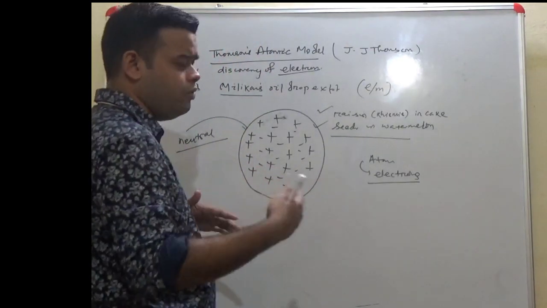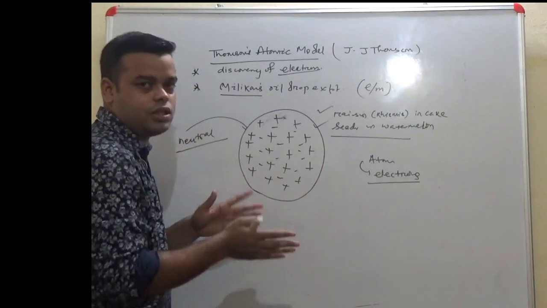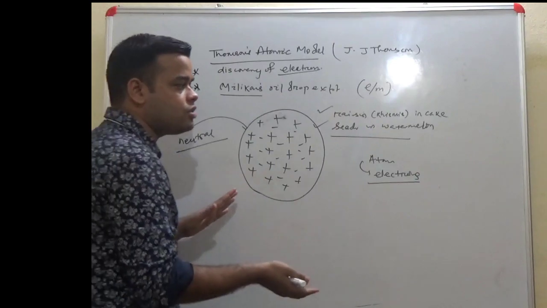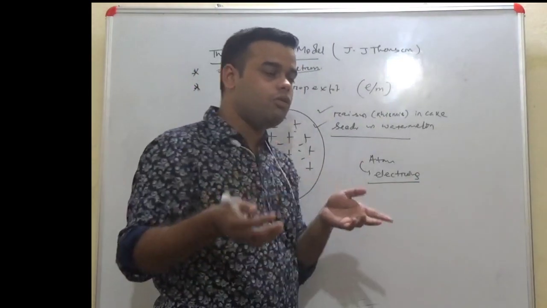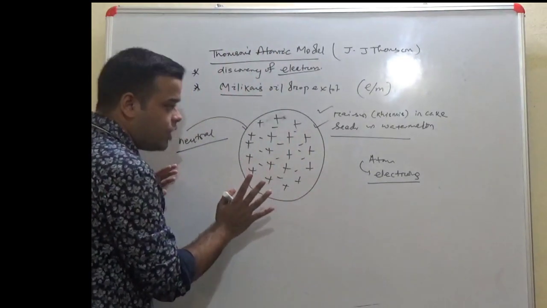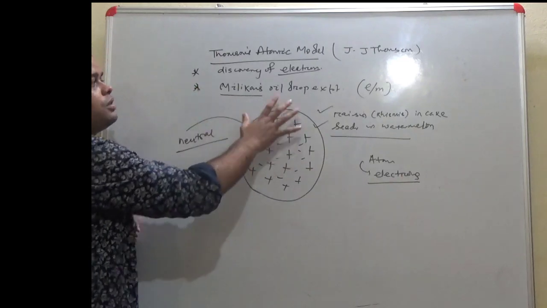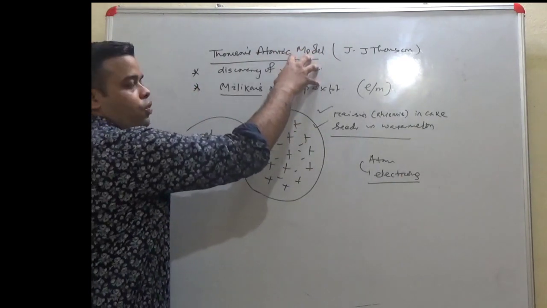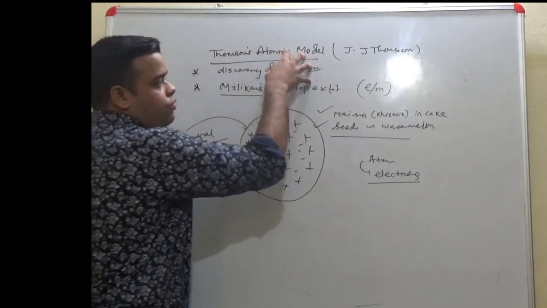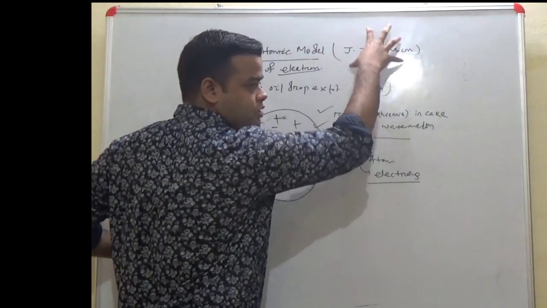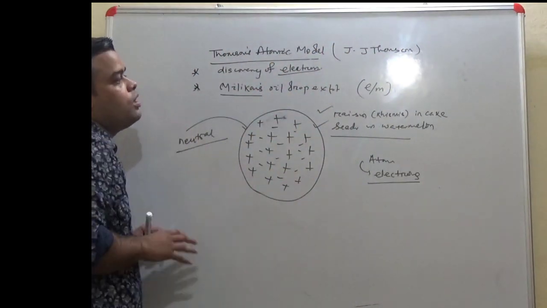Now, we are always talking about disadvantages, but his experiment made a base for further scientists to know about electrons, other subatomic particles, and the nucleus. So the advantage of the Thomson atomic model is that it gives the idea of the electron. The discovery of the electron was because of J.J. Thomson, and the Thomson atomic model is all about this.